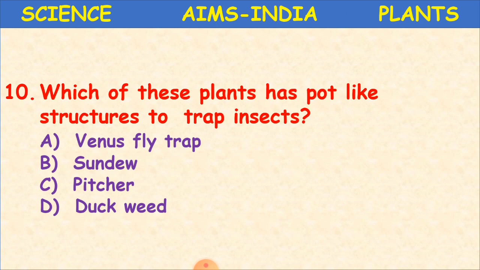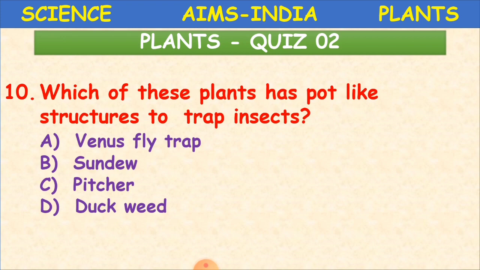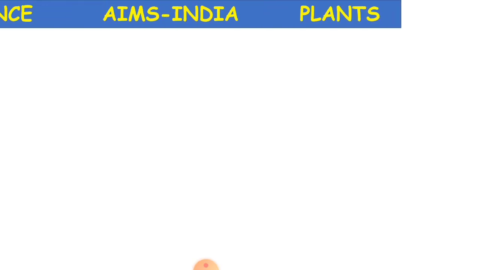Which of these plants has pot-like structures to trap insects, in the sense to catch insects? So they are insectivorous plants. Venus flytrap, sundew, pitcher, or duckweed. Which plant is that? It is pitcher. It has a pot-like structure, as it is there in the picture when I was explaining about the insectivorous plant. Okay, children, it is pitcher.